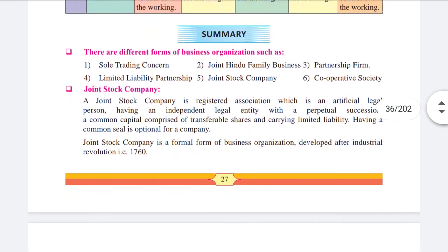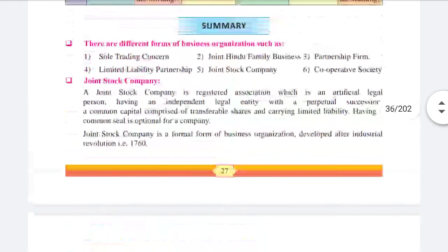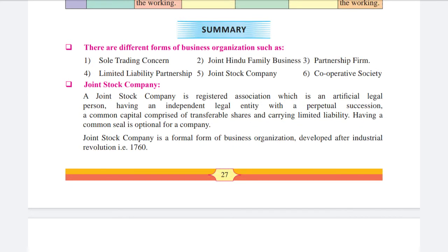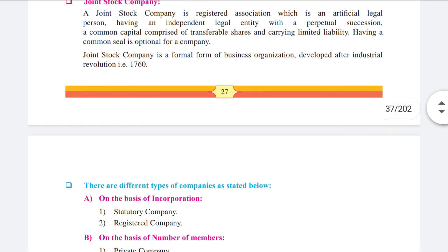Now, summary. There are different forms of business organization such as sole trading concern, joint Hindu family business, partnership firm, limited liability partnership, joint stock company, cooperative society. Then what is a joint stock company? A joint stock company is a registered association which is an artificial legal person having an independent legal entity with perpetual succession, a common capital comprising transferable shares and carrying limited liability, having a common seal. Joint stock company is a formal form of business organization developed after the Industrial Revolution.